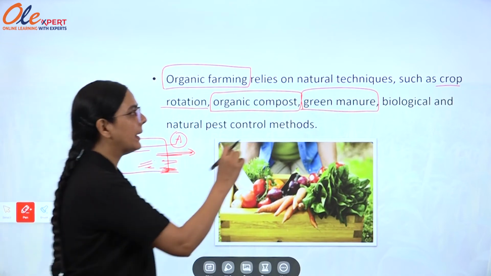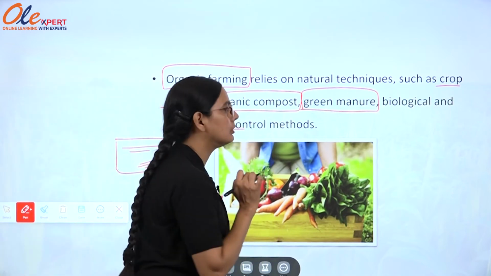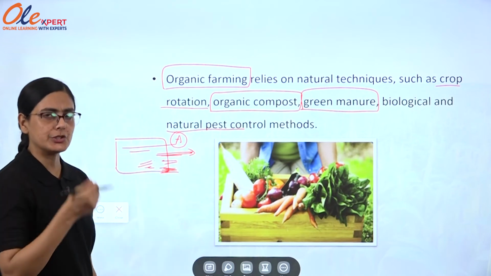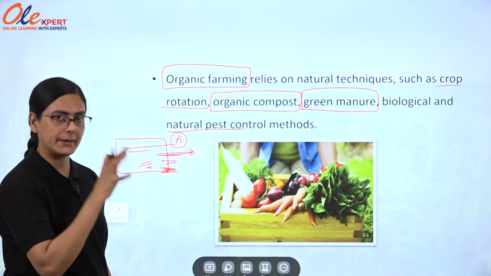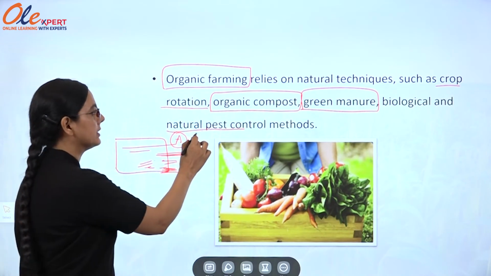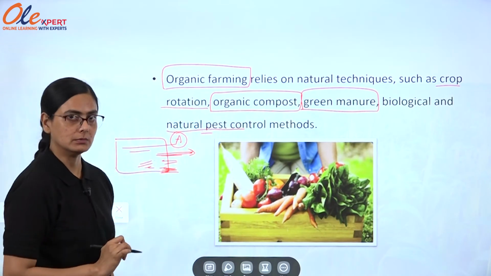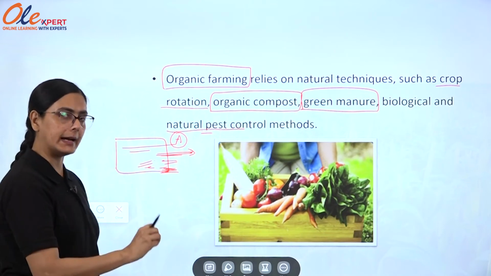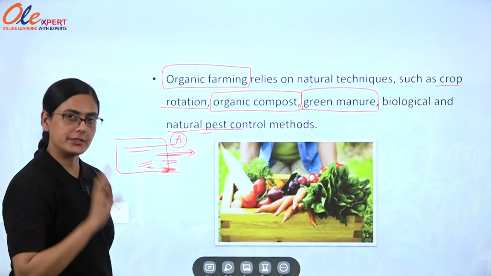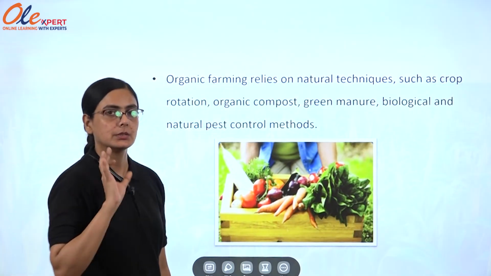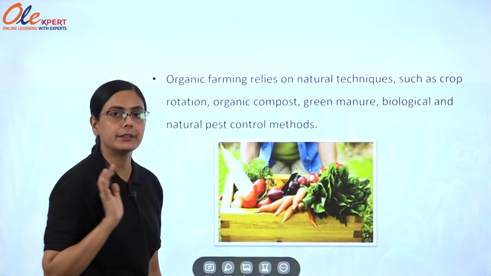Biological and natural pest control methods are used. Instead of using the sprayer machine to control the pest, biological and natural pest control methods should be used. Instead of doing anything synthetic or artificial, we have to go to the natural process. That is called organic farming.